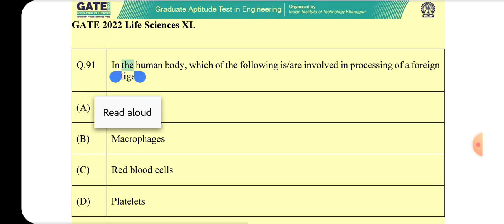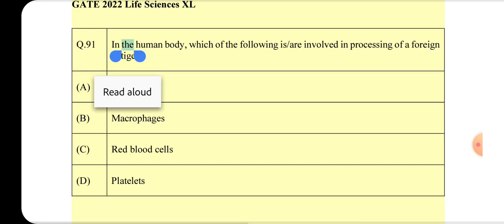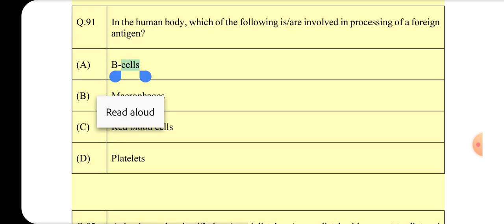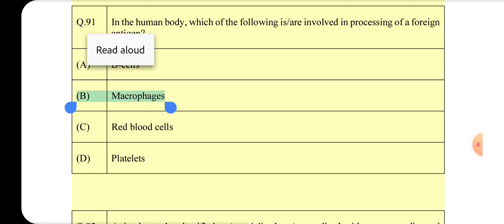Gate 2022 Life Sciences, page 54 of 71. Q91. In the human body, which of the following are involved in processing of a foreign antigen? A, B cells. B, macrophages. C, red blood cells. D, platelets.